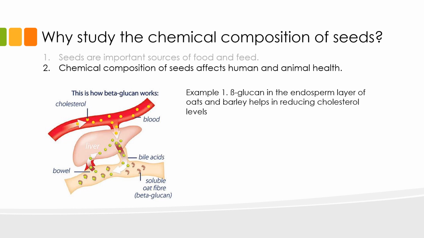Not all seed-derived foods are created equal, and we have to balance our intake of these seeds because they directly affect our health, much like they affect the health of animals that are fed seed products. Let's use beta-glucan again as an example. Beta-glucan is a carbohydrate component of many cereals like barley and oat, and it is known to reduce cholesterol levels.